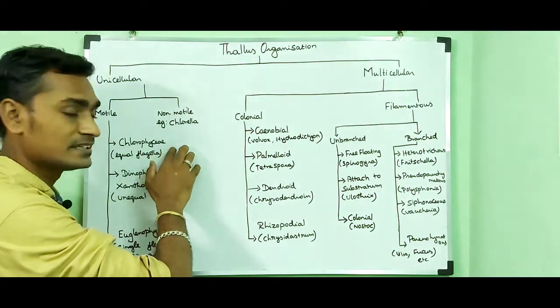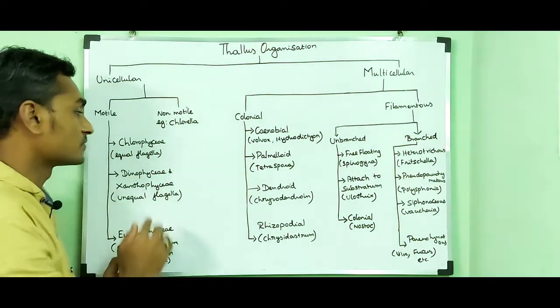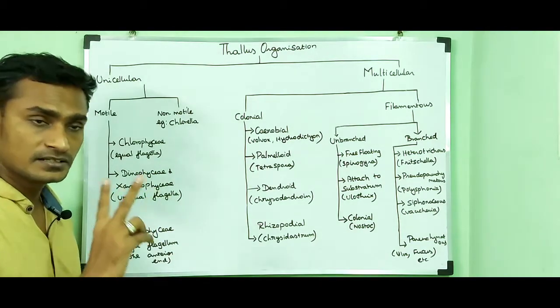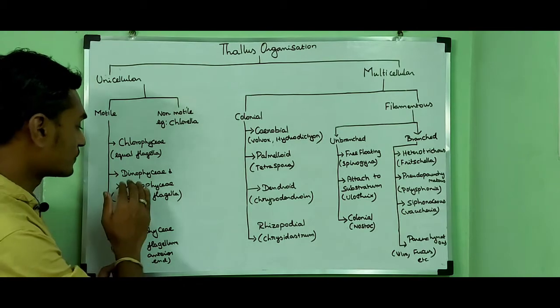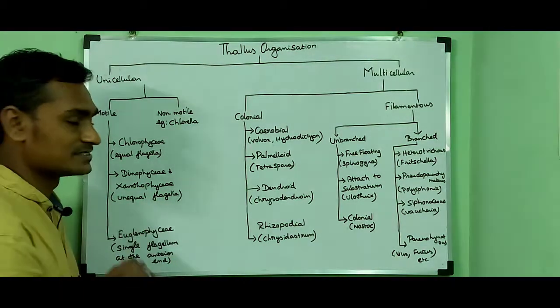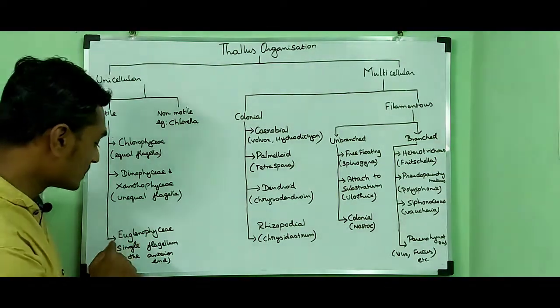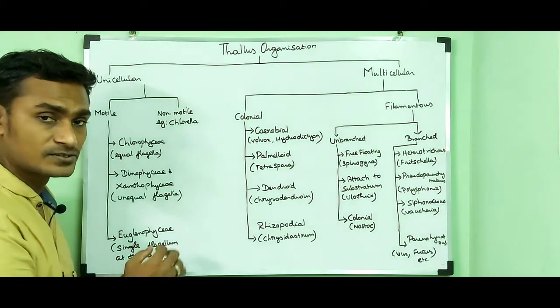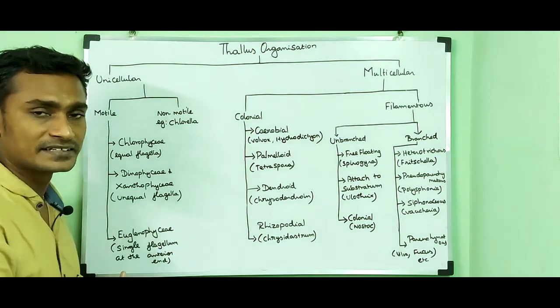It is a green algae which possesses equal flagella. Next, class Dinophyceae and Xanthophyceae bear unequal flagella. While in the case of class Euglenophyceae, they possess a single flagellum at the anterior